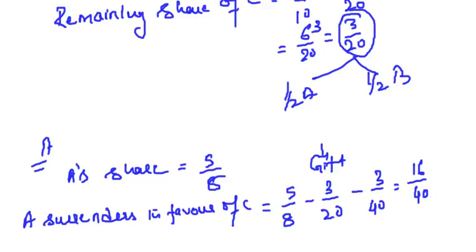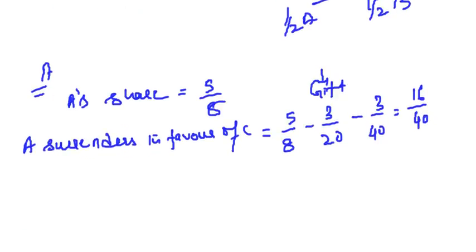Clear? So there are two things. One, he is gifting some part of the share to C, and other, he is taking some part of the share from the old partners. Out of that remaining part, half A is giving and half B is giving. So what is left with A?